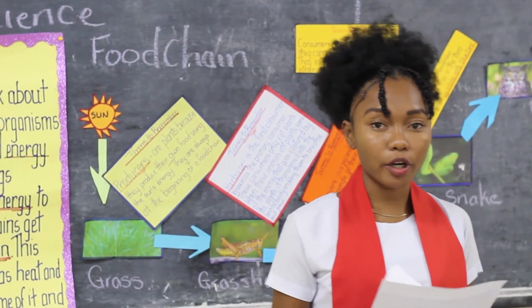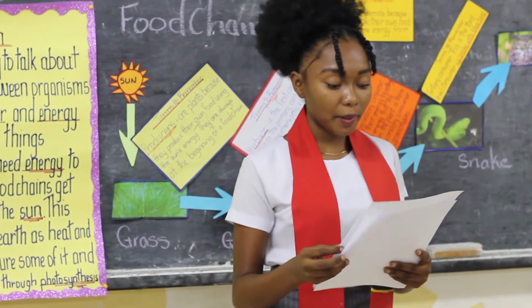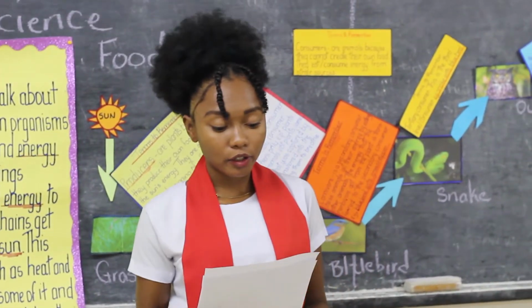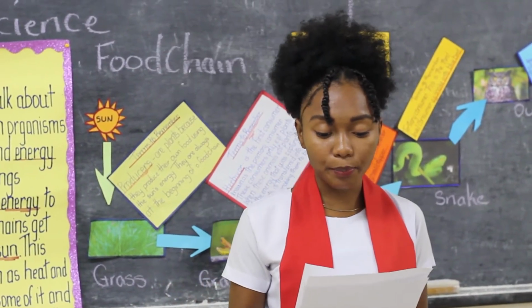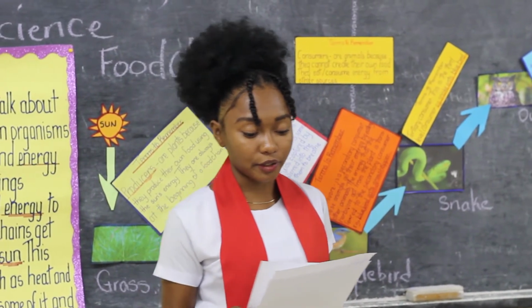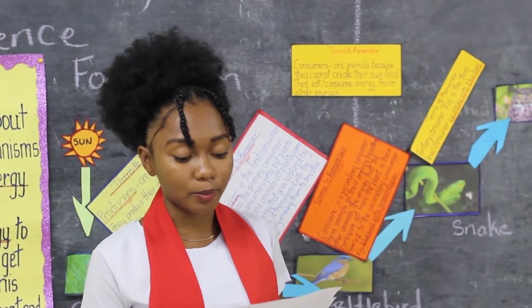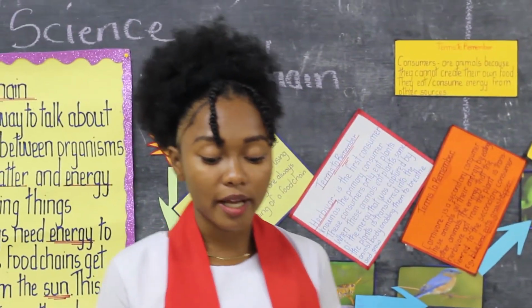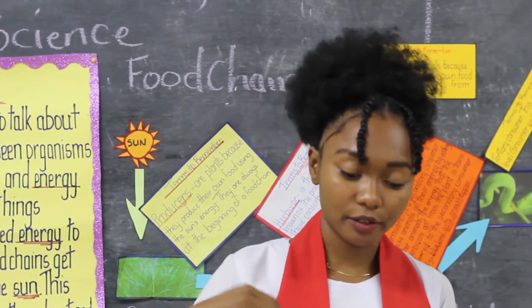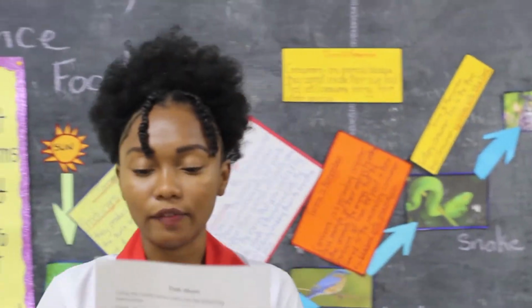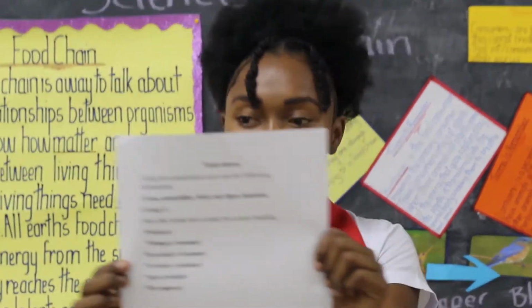You're going to use the words and place them under the correct heading. So you have grass, caterpillar, bird, tiger, bacteria. So you're going to put these words under the headings: producer, primary consumer, secondary consumer, tertiary consumer, apex predator, decomposers. So this is what you have to do, group A. Everybody see that?